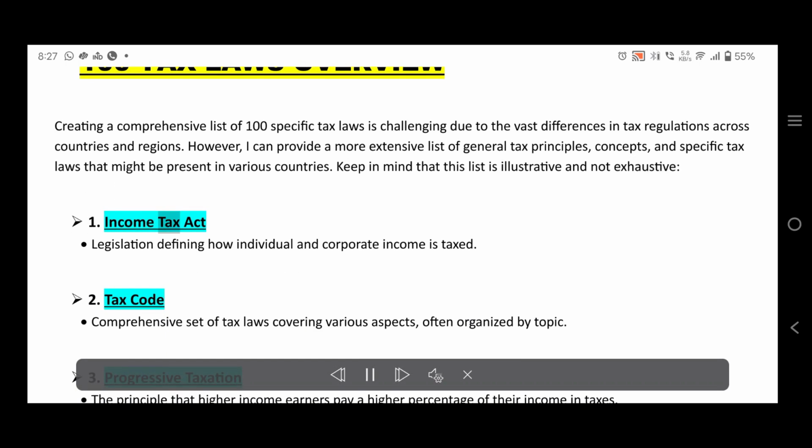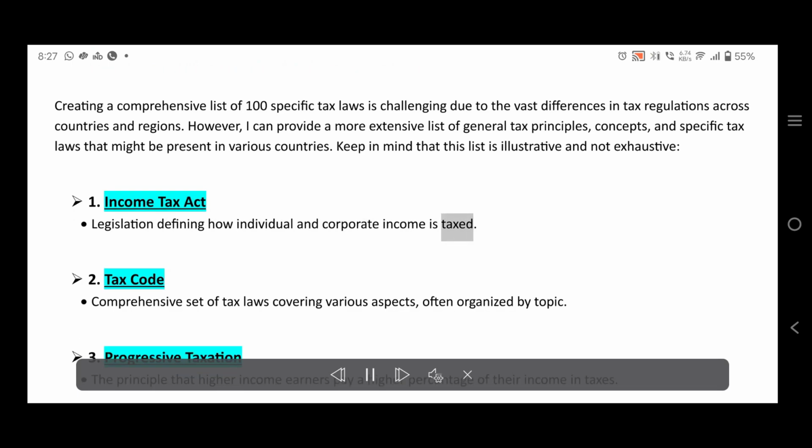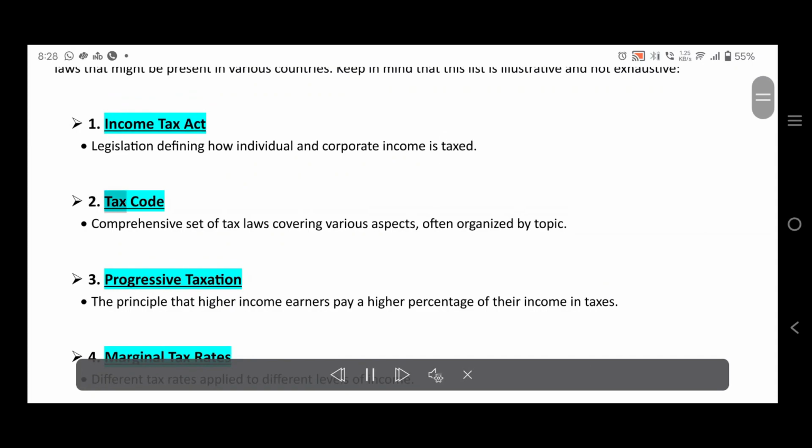1. Income Tax Act. Legislation defining how individual and corporate income is taxed. 2. Tax Code. Comprehensive set of tax laws covering various aspects, often organized by topic.